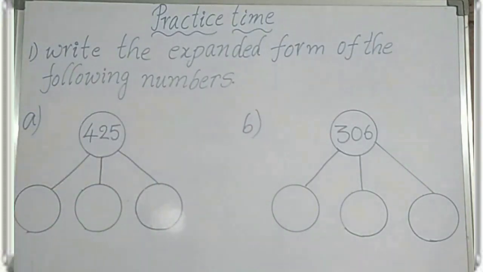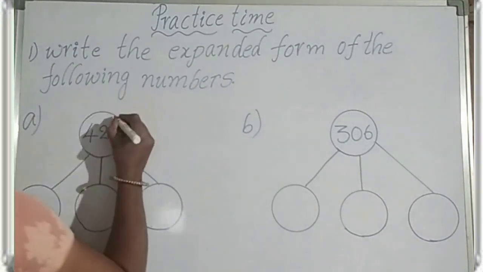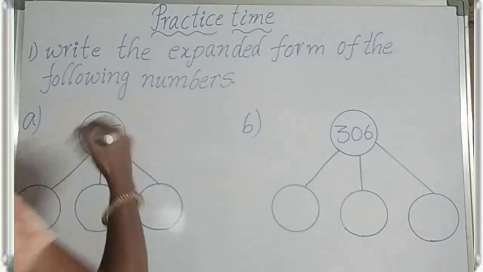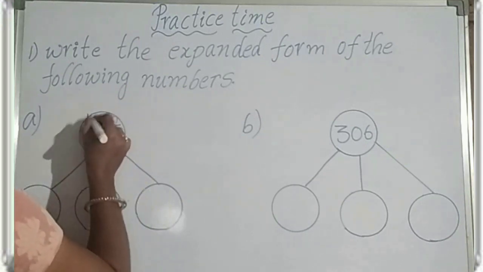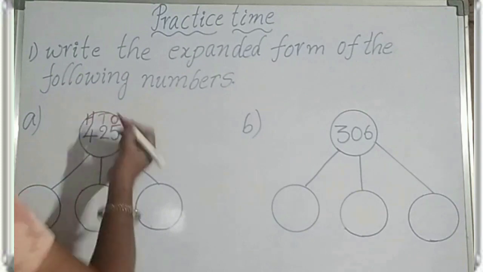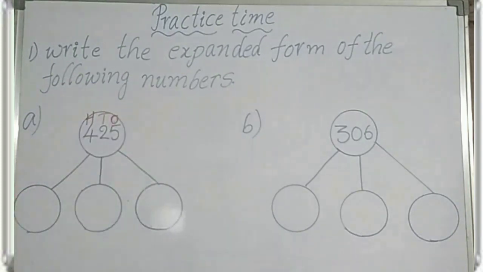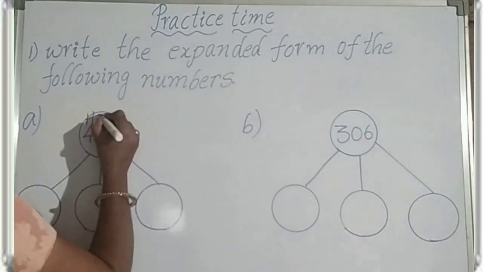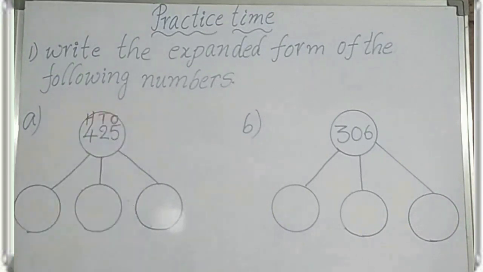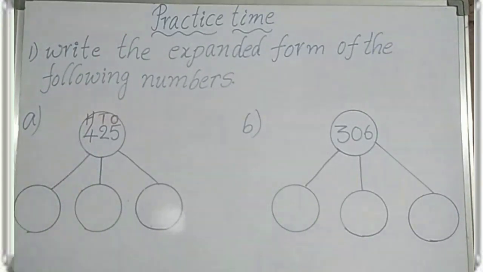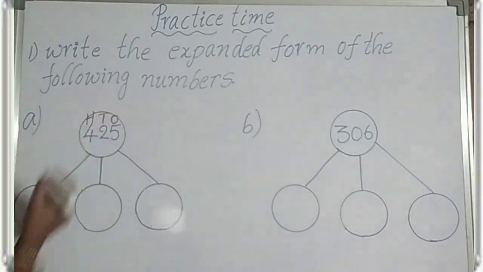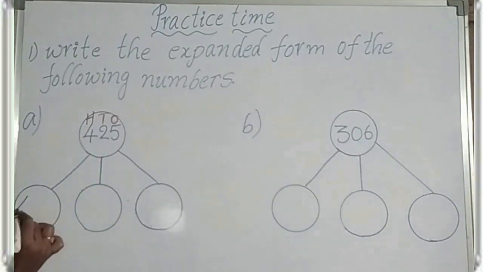425. First write the places above the digits: ones place, tens place, hundreds place. So first, what is the highest place digit here? 4. 4 is in which place? Hundreds place. The place value of 4 is 400. Now I have to expand the 425. Expanded form.